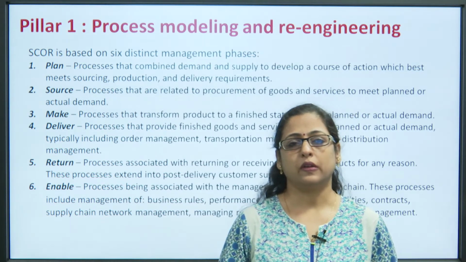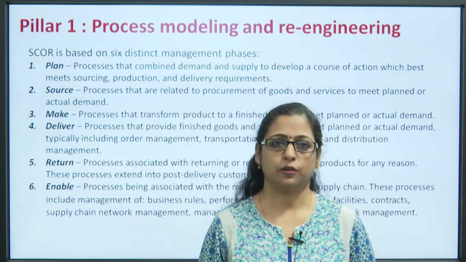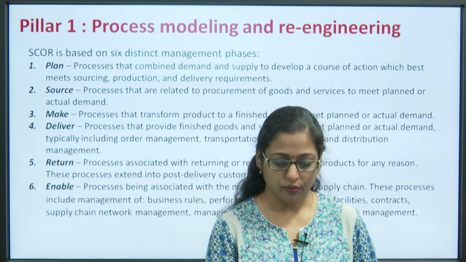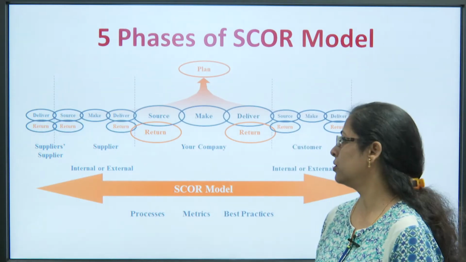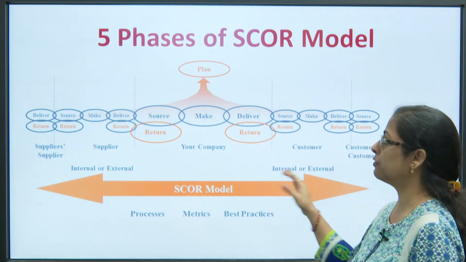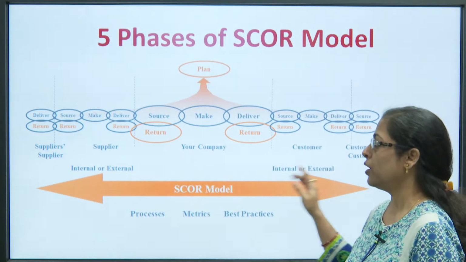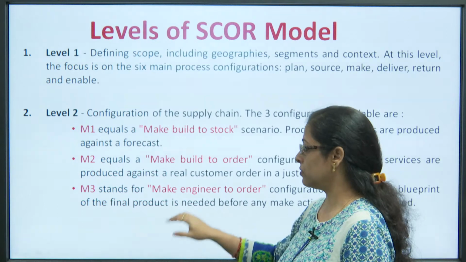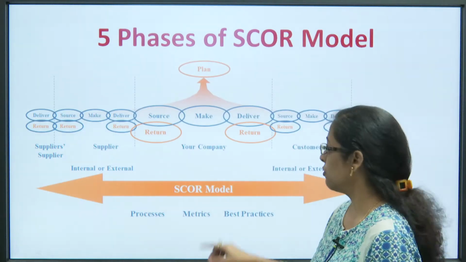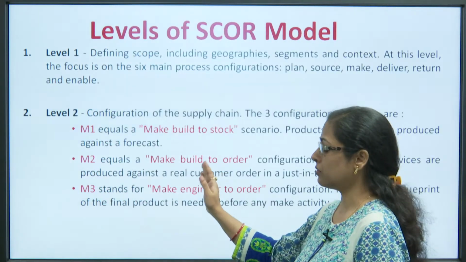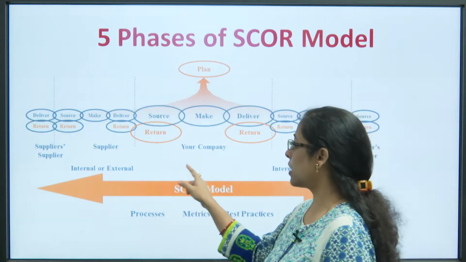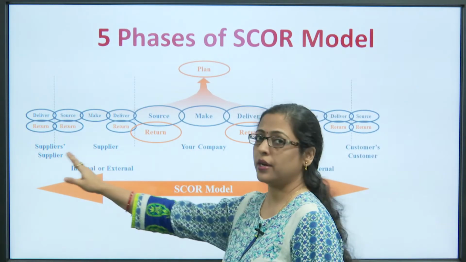So, these are the various phases of the first pillar, and obviously, let us have a look at the different phases. As you can see, this is a typical model of supply chain where this is the company. The company has its suppliers and the suppliers too have their suppliers.